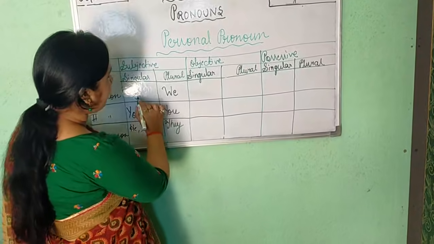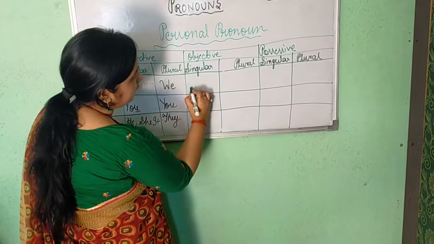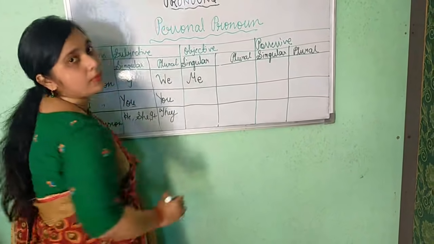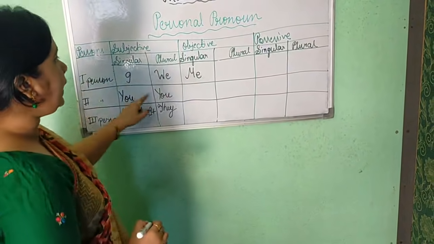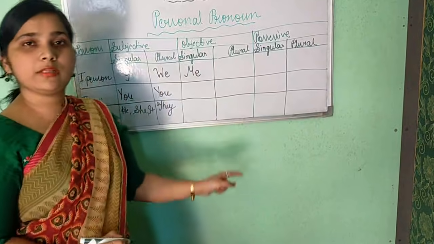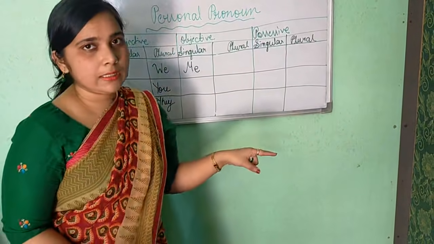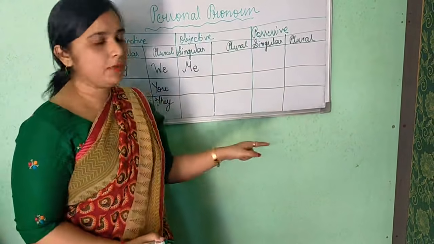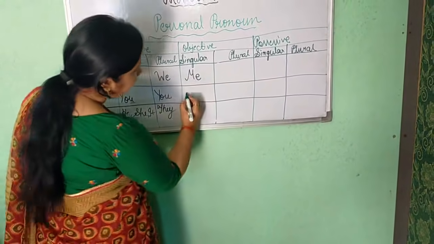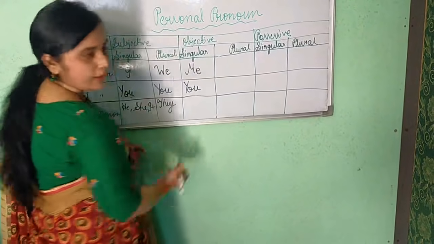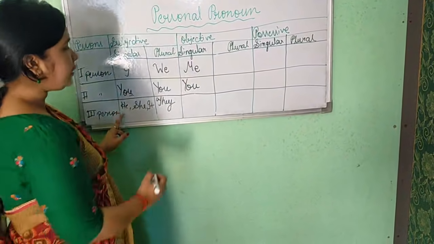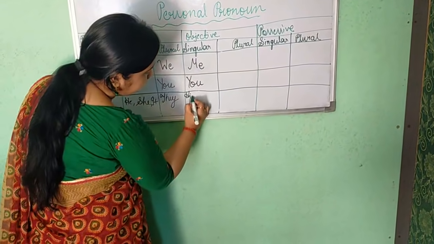In first person, I, in objective case, changes into me. Always remember, if we are using I in the objective, then I becomes me. I never becomes my, but I becomes me. You will be as you only. Now he changes into him.